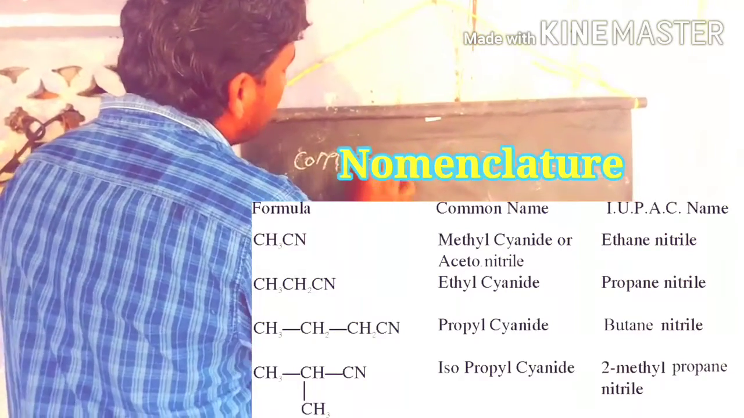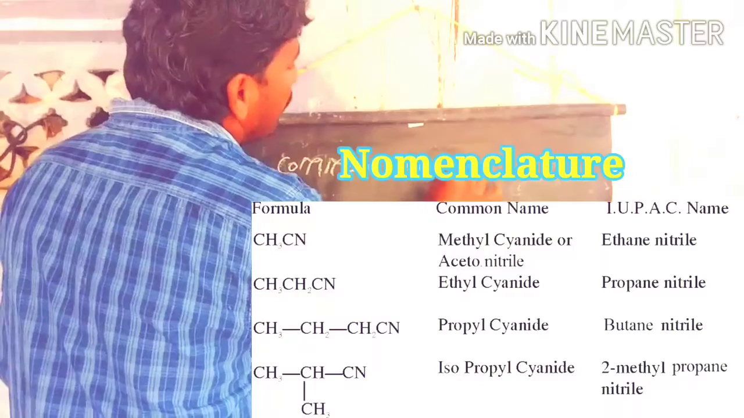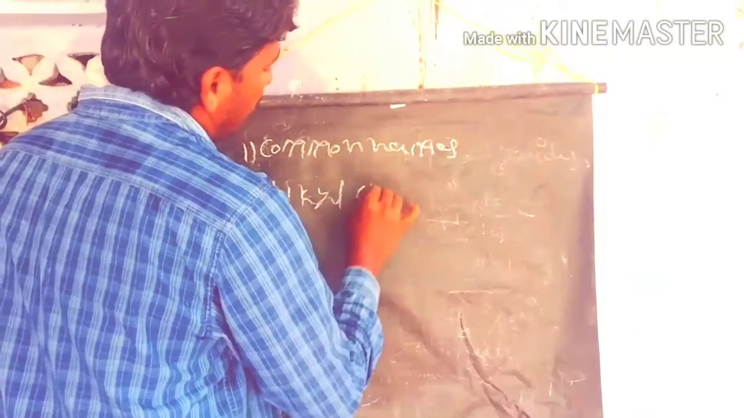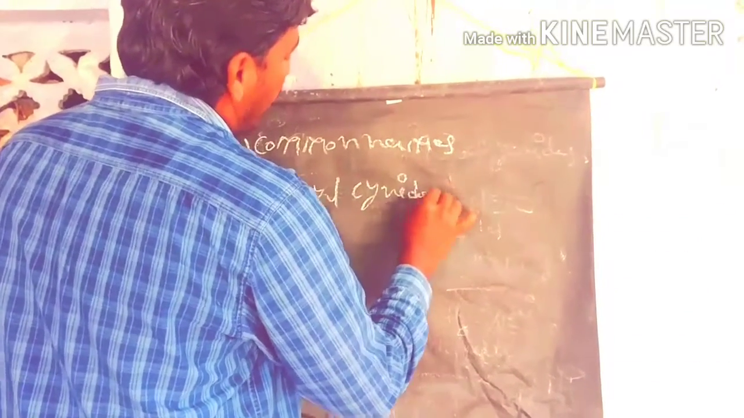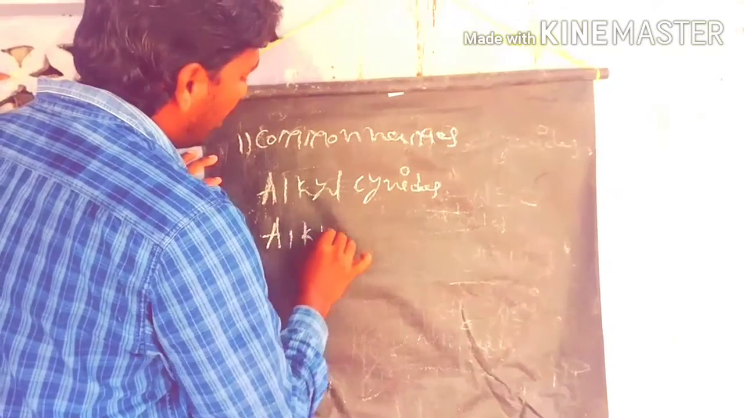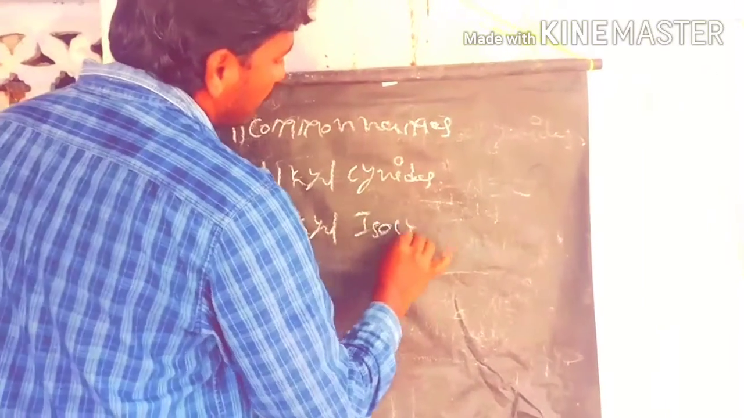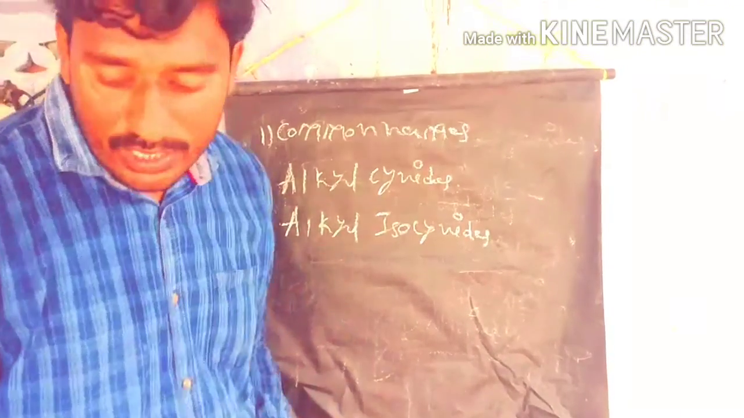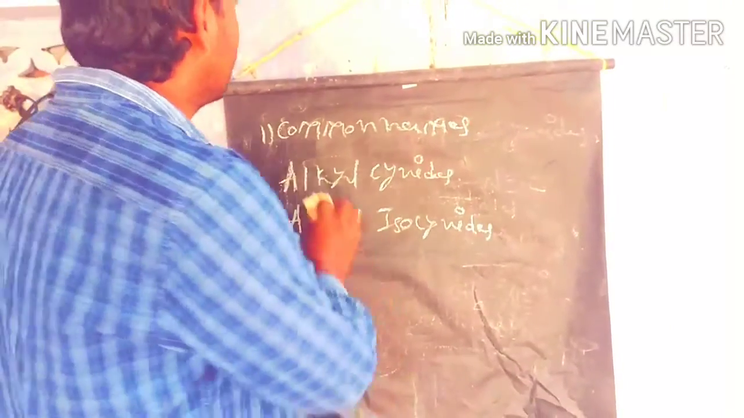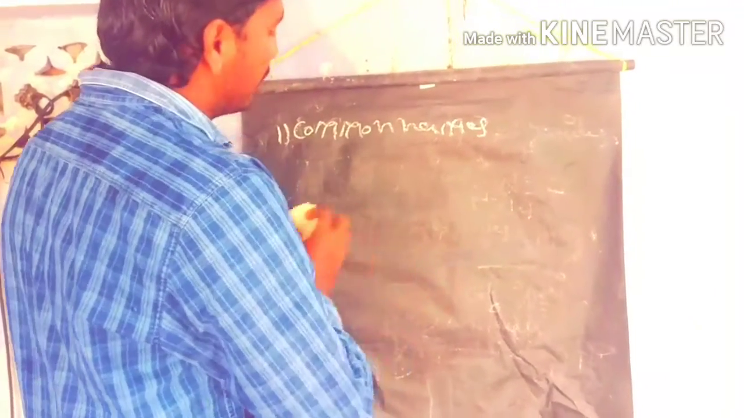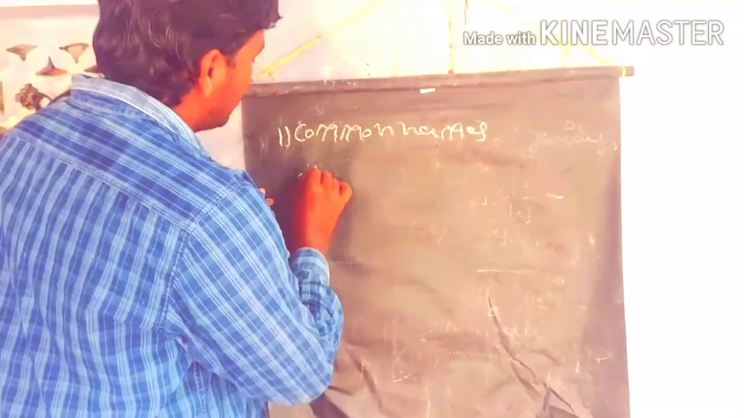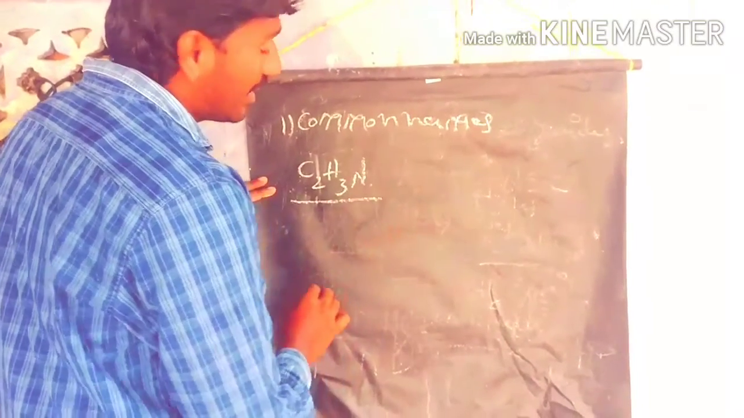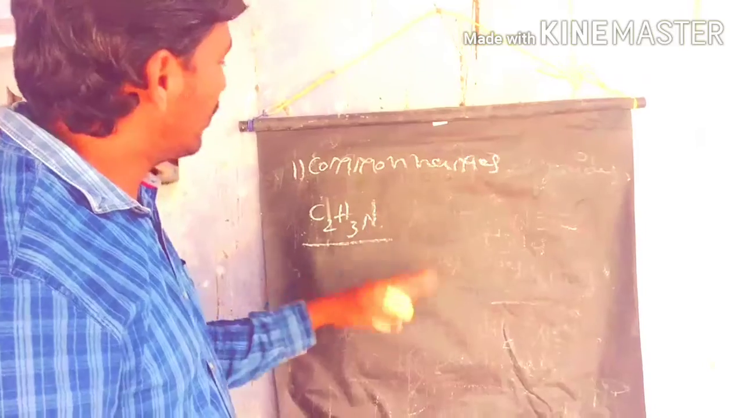In common names, the cyanides are called alkyl cyanides, and isocyanates are called alkyl isocyanates. We will discuss a few examples. First we start with one carbon, and later we increase the carbon number. First we write the molecular formula here, C2H3N. There exist two isomers: one is cyanide, the other is isocyanate.